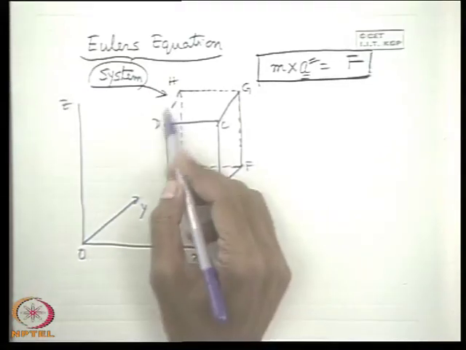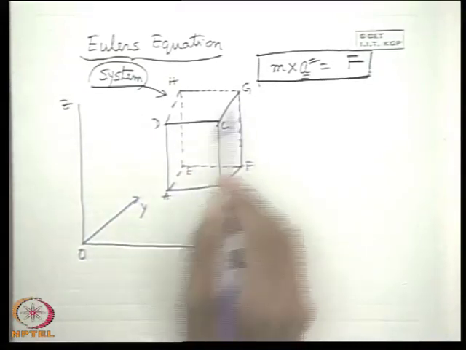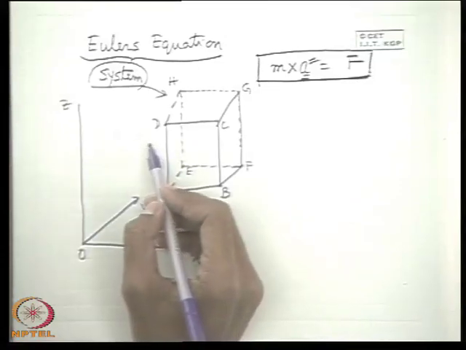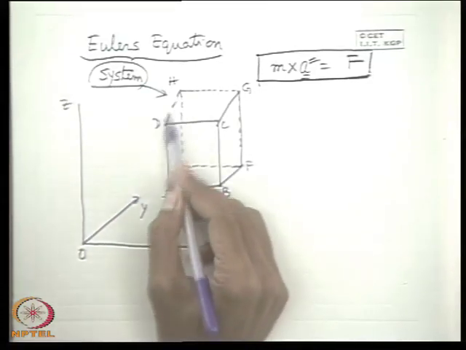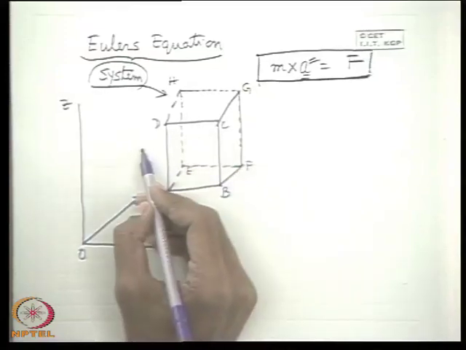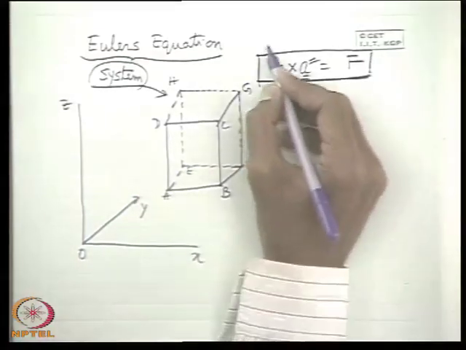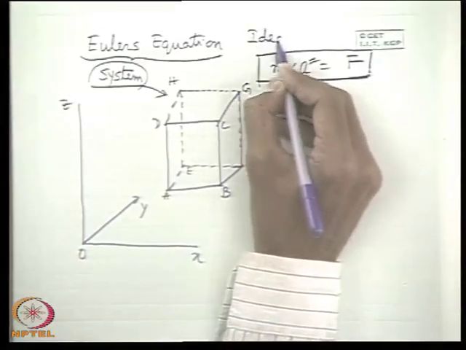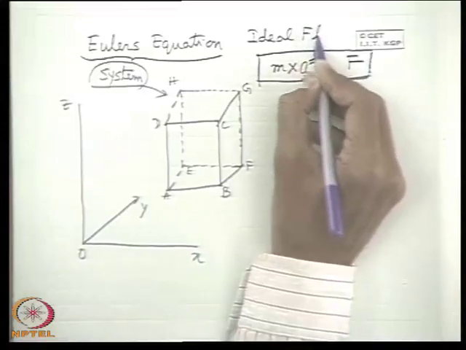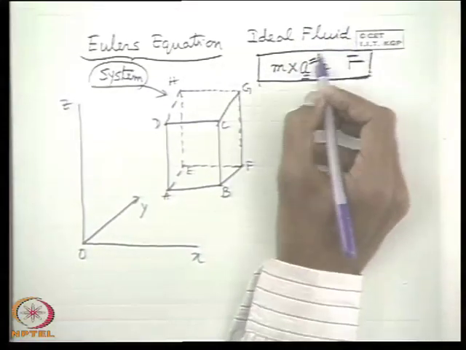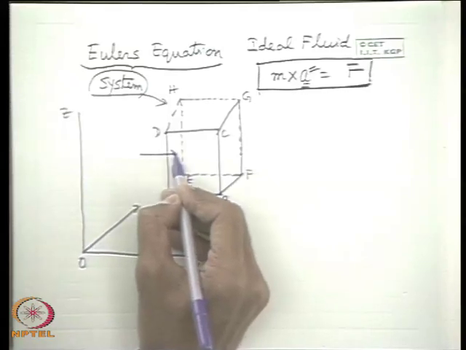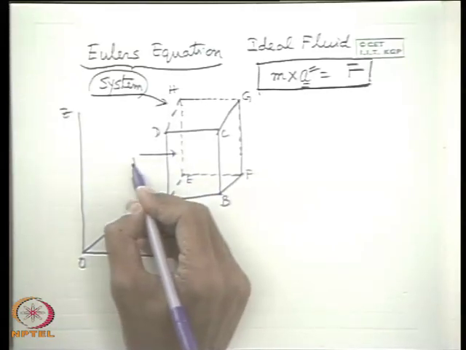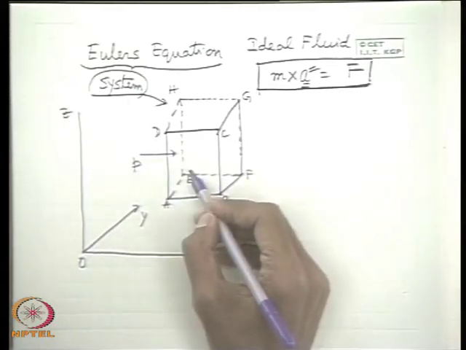Now in this system, let us consider these are the faces. What are the body forces and the pressure forces? First, the surface forces acting on this, then what are the forces on this surface? If we consider the fluid to be an ideal fluid, the flow of an ideal fluid is the ideal flow, then the pressure force is the only force acting here as P on this surface, AEHD.